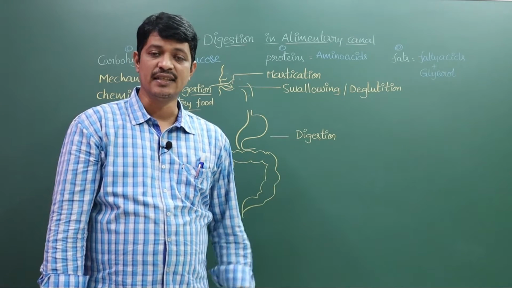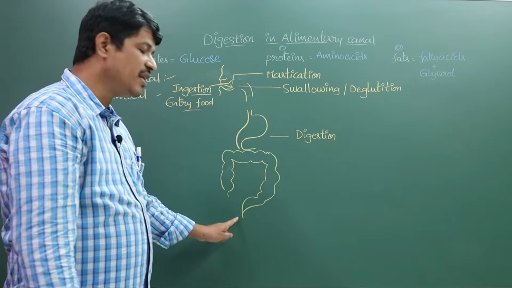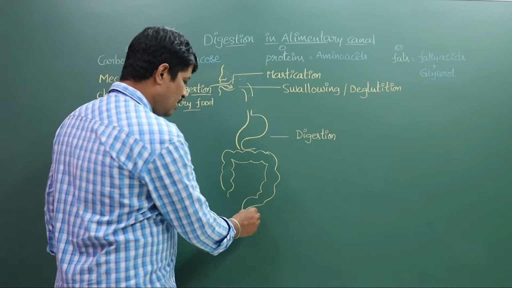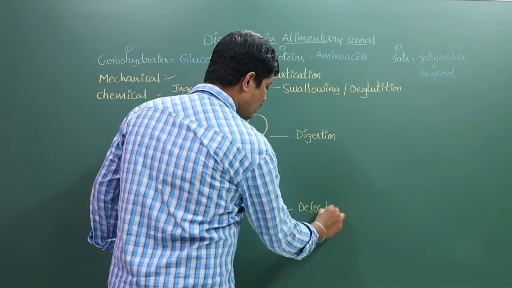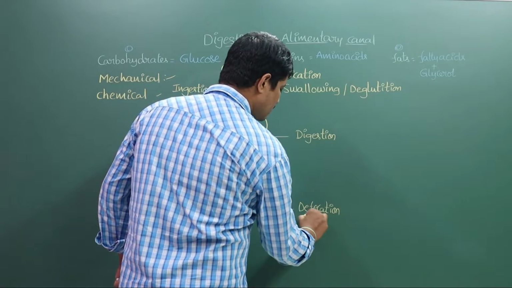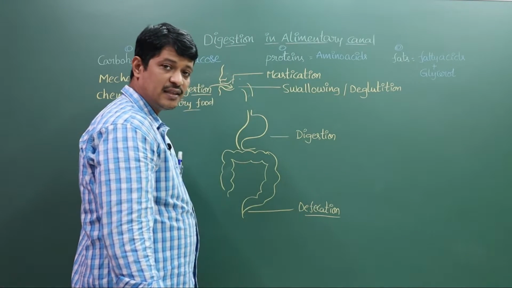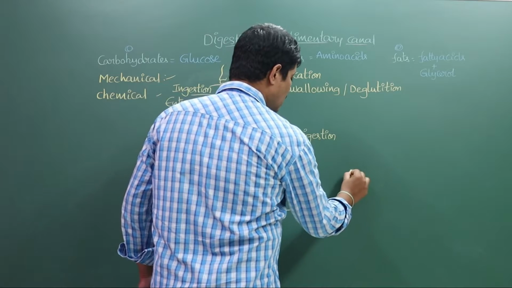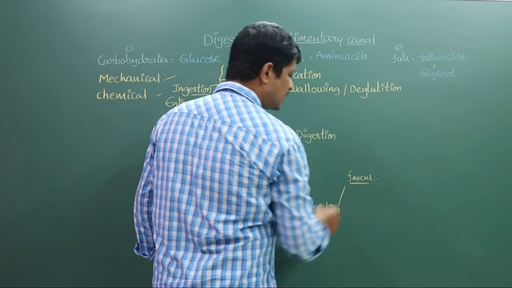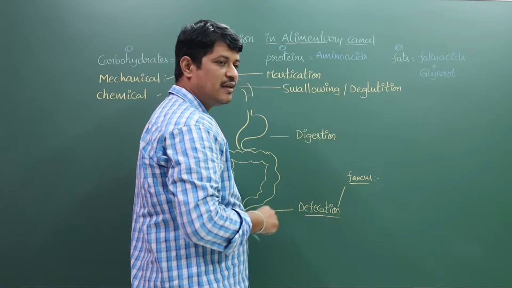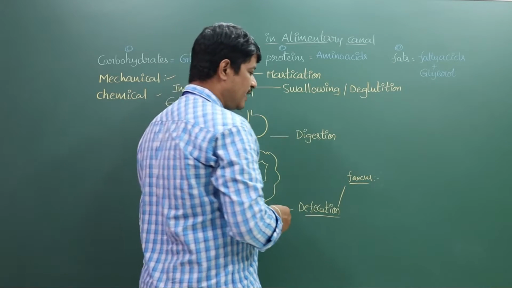Undigested and unwanted materials are eliminated through the anus. This process is known as defecation. The feces or stool is released outside through the anus.